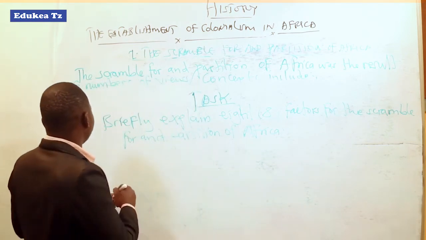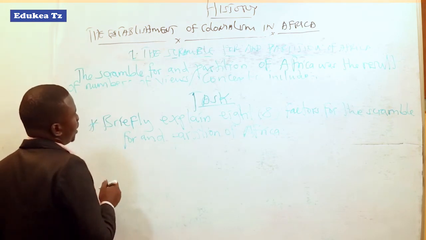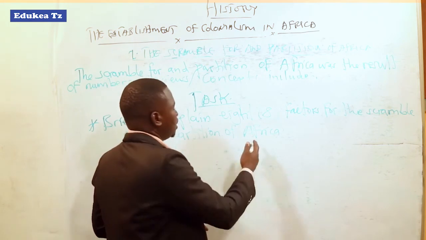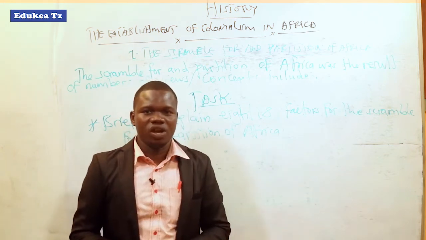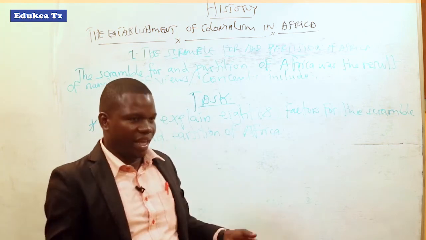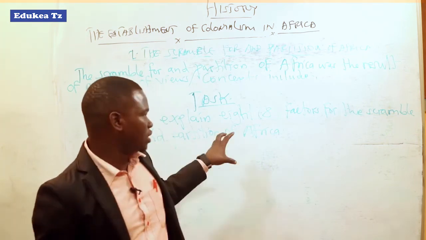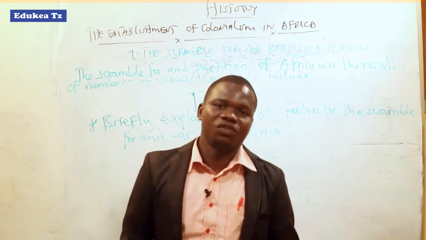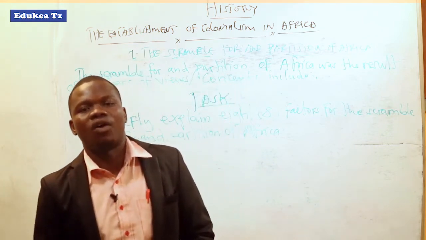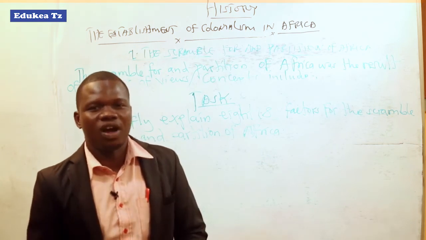That is, briefly explain 8 factors for the scramble for and the partition of Africa. Once a student is able to describe briefly those factors, then we will say he or she has attained the specific objective of our lesson.